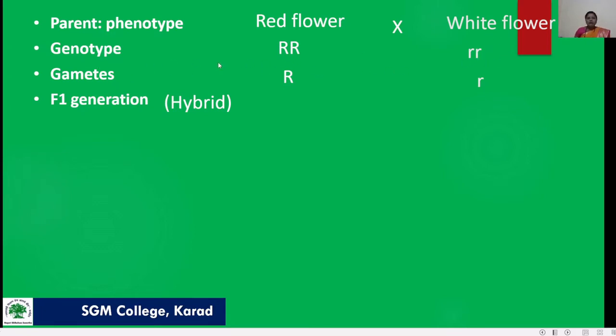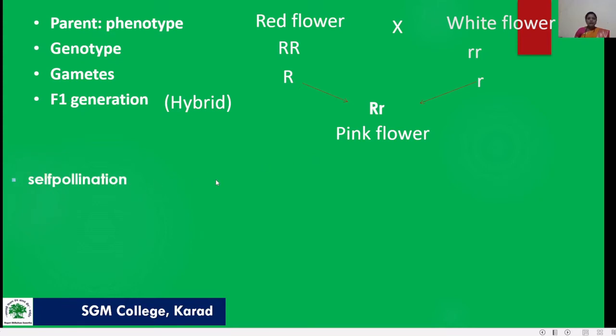Then after crossing we get gametes, capital R and small r. The F1 generation is capital R small r, which is a pink flower. So crossing a red flower and a white flower, we get a pink flower. This is the F1 generation.